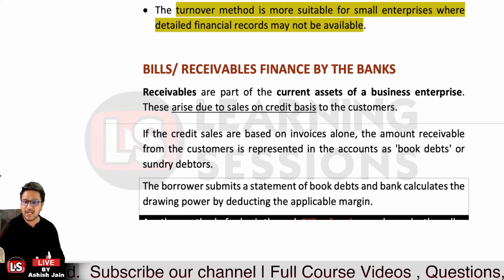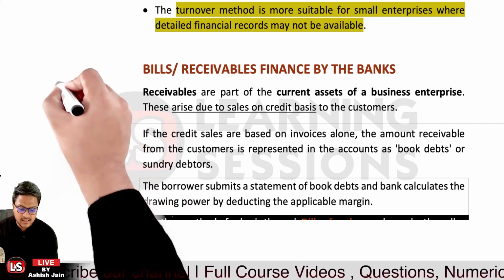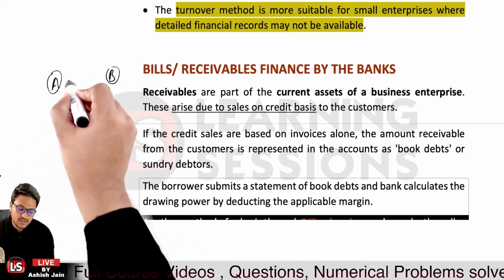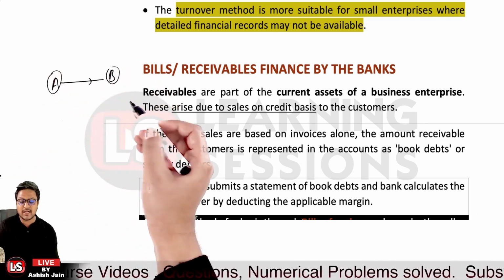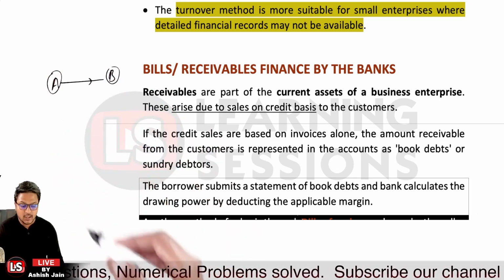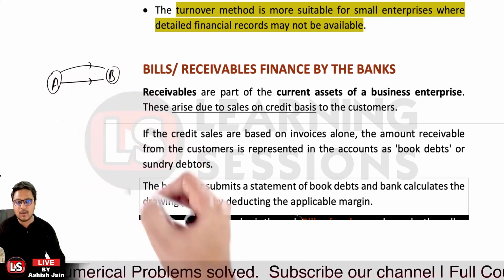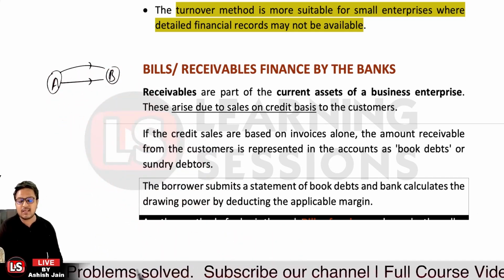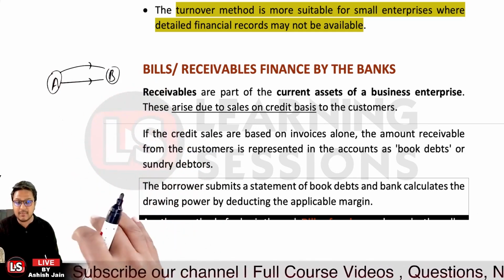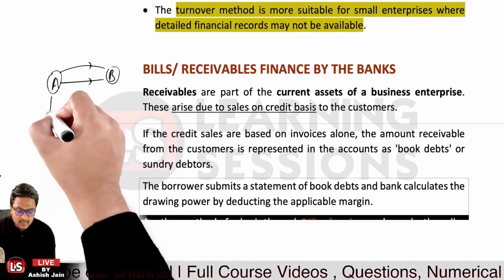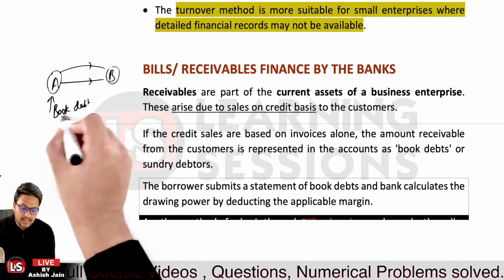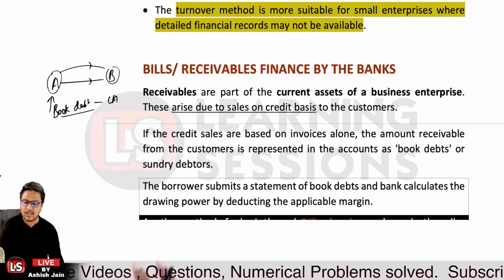Now let's understand what exactly bills receivable are. Let's take the case that A is the seller of goods and B is the buyer of goods. The first transaction could be that A has sold the goods and B has paid in cash. The other one could be that A has allowed a credit to B. If A is quite sure about person B, in that case he can allow a credit, and the amount pending to be paid by person B will be available as book debt in the books of person A. Okay, that will be assigned as book debt. That is a current asset. Okay, that is the first part.